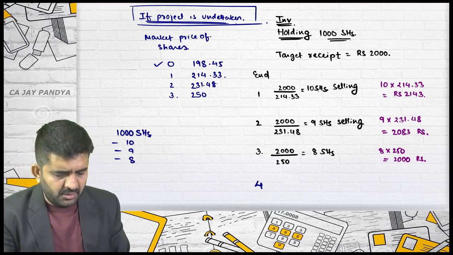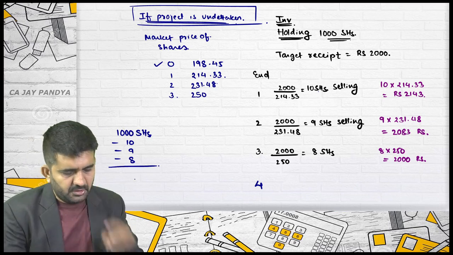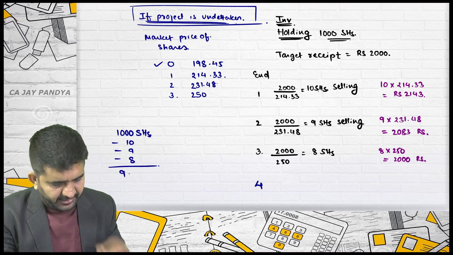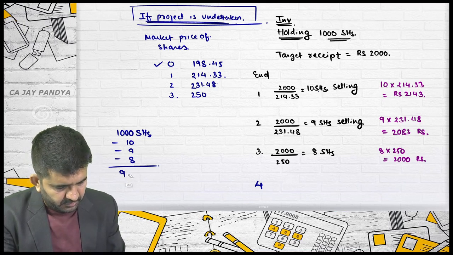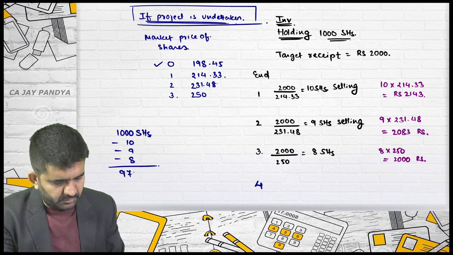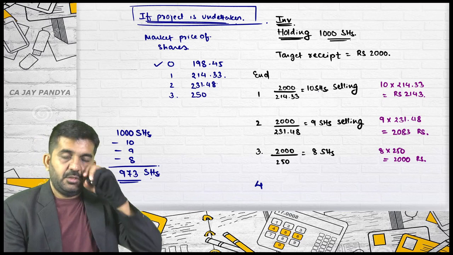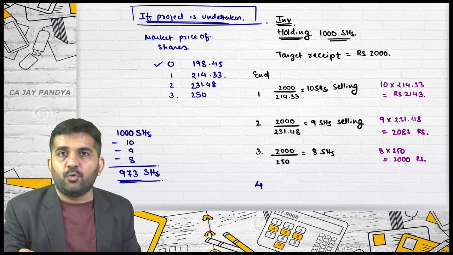That is total 27 shares. So 1000 minus 27 is 973 shares. Now he is holding 973 shares at the end of 4th year.